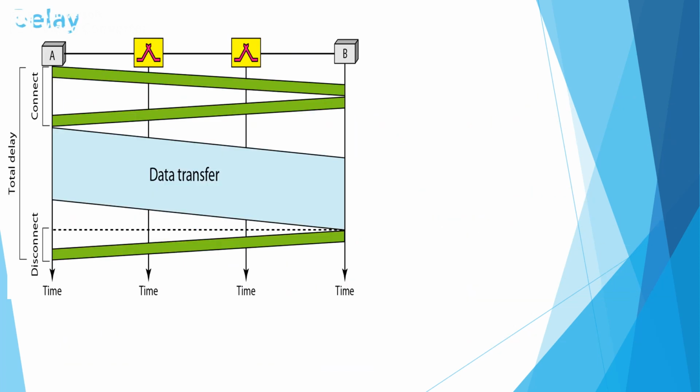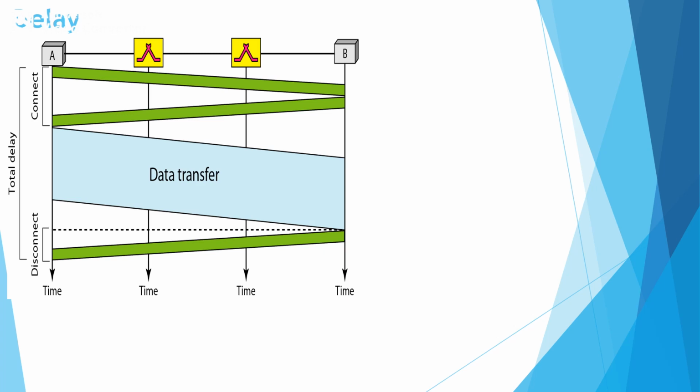Even if the efficiency of a circuit switch network is less, the delay cost in this type of connection is minimal. Why? Because we are establishing the dedicated connection and allotting the resources before sending the data. The delay cost within the circuit switch network may be because of the delay occurring during the connection, the delay during the data transfer, or the delay during the disconnect phase.